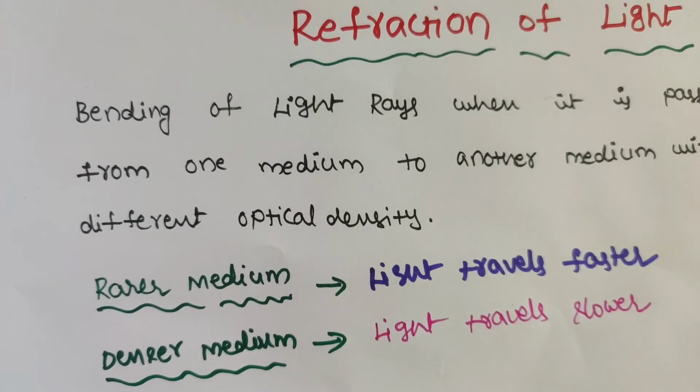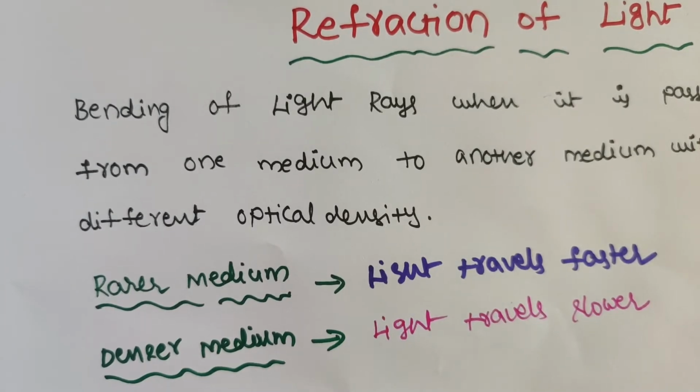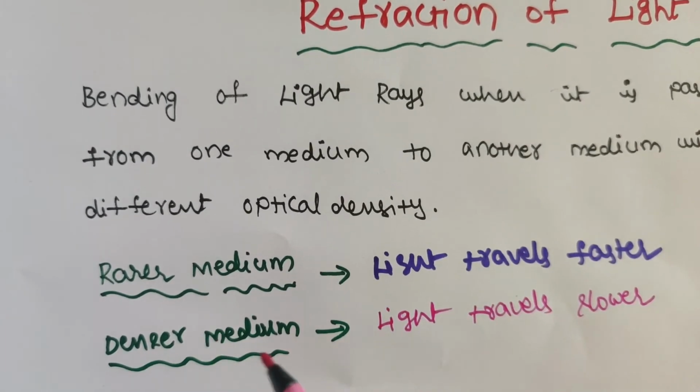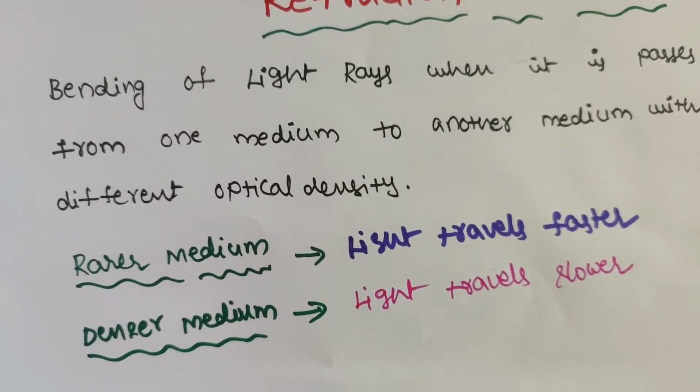So here, due to the difference of optical density, the light rays are bending from one medium to another medium. If we take two different mediums, one is the rarer medium and the second one is the denser medium. In the rarer medium, light travels faster, whereas in the denser medium, light travels slower. So two different mediums are there, and we have to measure optical density.